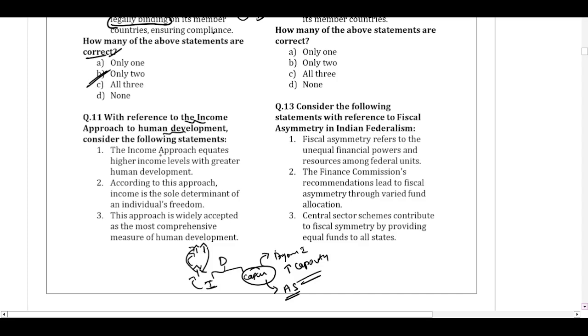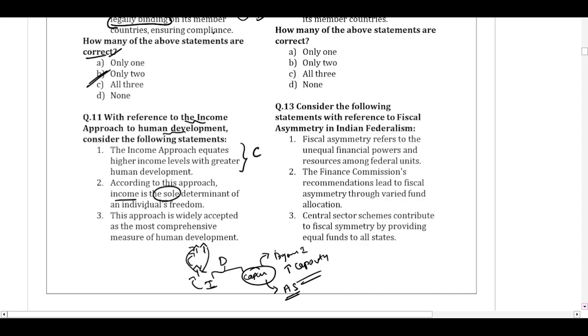Now look at this statement. The income approach equates higher income levels with greater human development. That is the assumption of the income approach, that if a person gets more income, he will have better access to resources like education and health, he can afford them, and ultimately it will lead to his development. So that is correct.